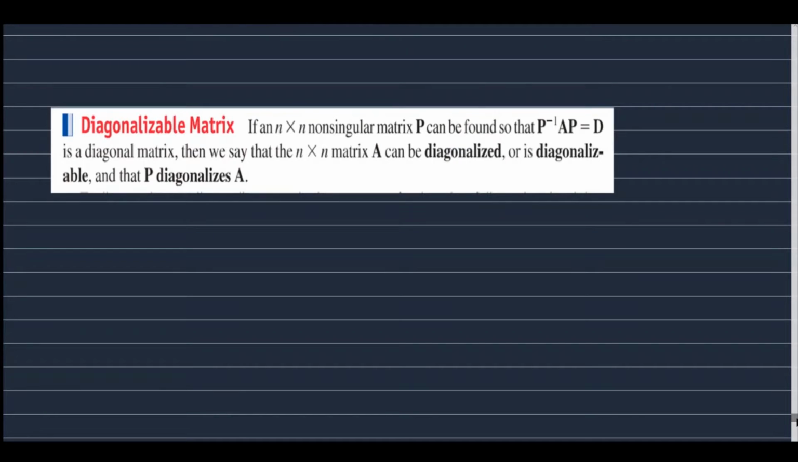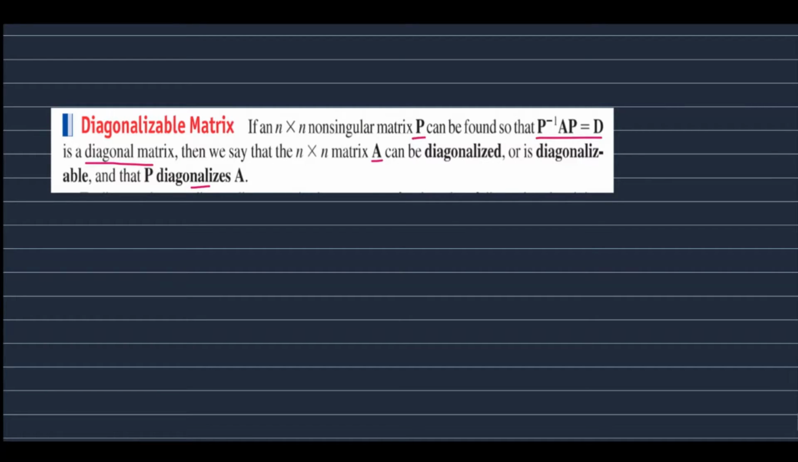Now we will see the definition of diagonalizable matrix. If an n by n non-singular matrix P can be found such that P inverse AP equal to D is a diagonal matrix, then we can say that the n by n matrix A can be diagonalized or is diagonalizable, and we say that P diagonalizes A. So this is the definition of a diagonalizable matrix.